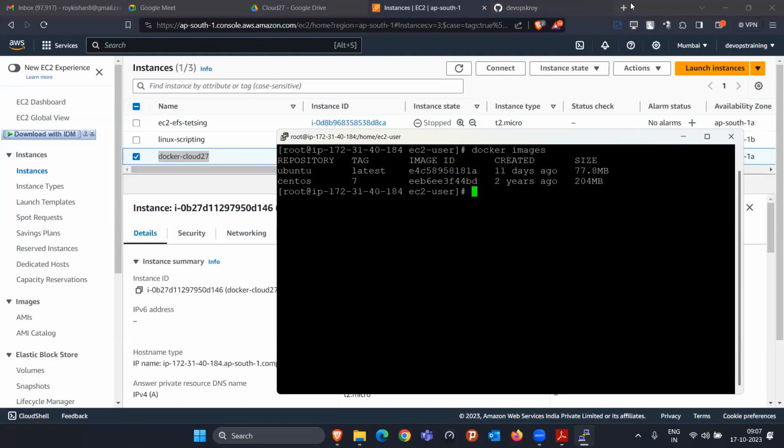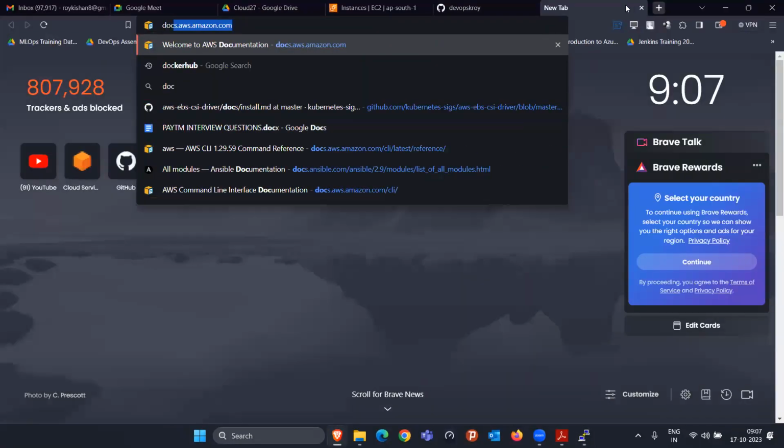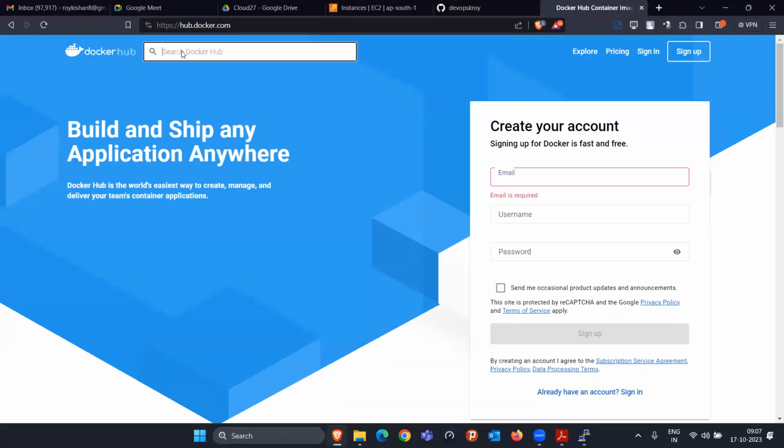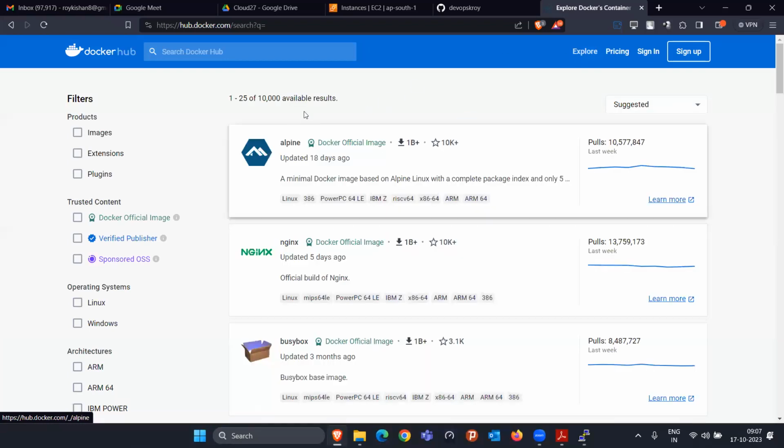If you don't remember the exact version, you can always come to the Docker Hub website. I already said that this is a website which stores all the images. If you go to this website and click Explore, you will see tons of images here, more than 10,000 available results. That means there are so many images present here.